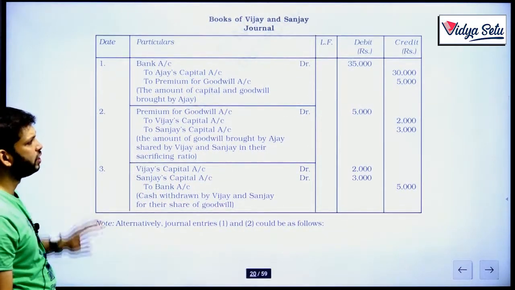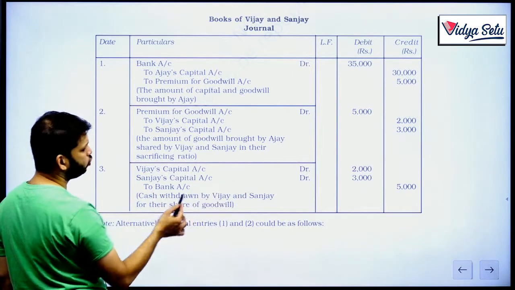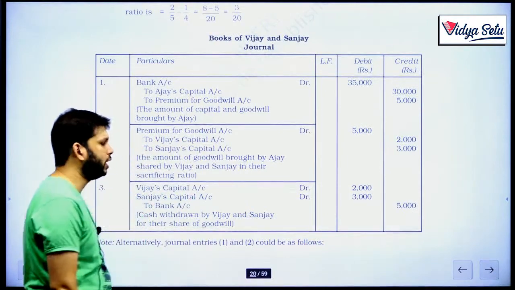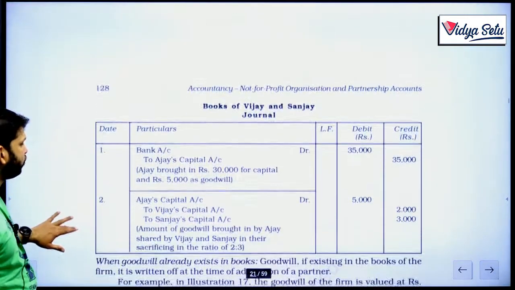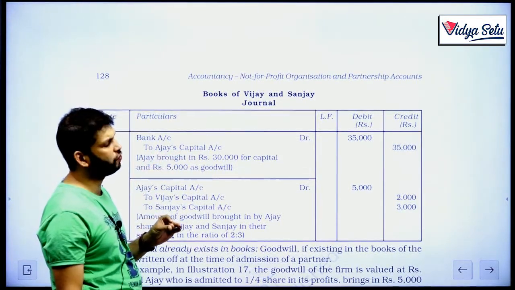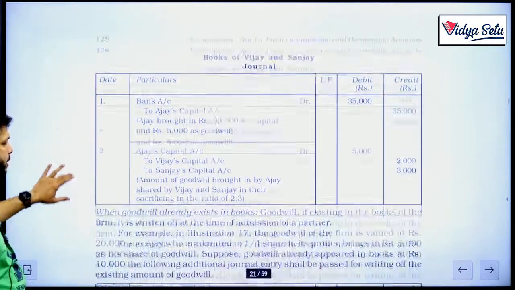And then they are withdrawing this money. Okay, so Vijay and Sanjay capital debit to bank with the full amount that they got as goodwill. Okay, that's they are bringing. Alternatively, 1 and 2 entries could be as follows. Full amount, there's no segregation for goodwill. Full amount as capital and the capital is getting debited.